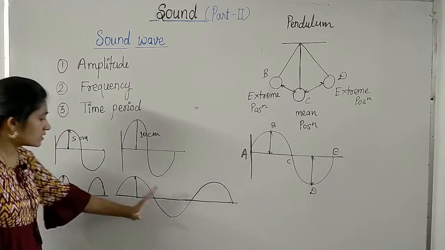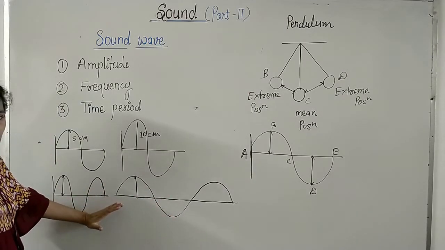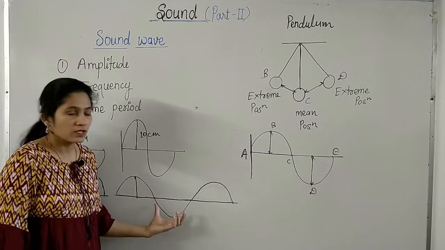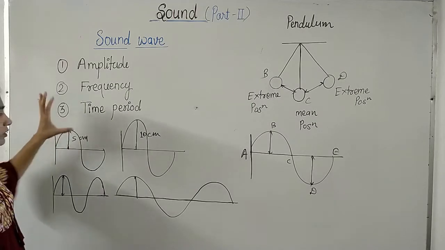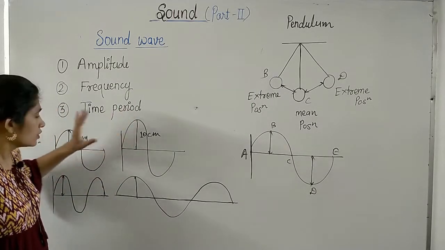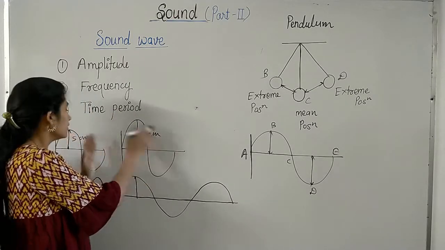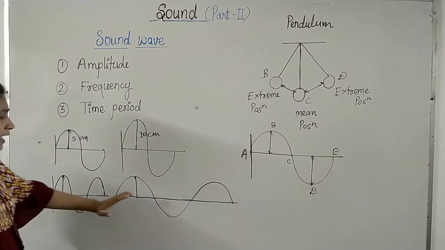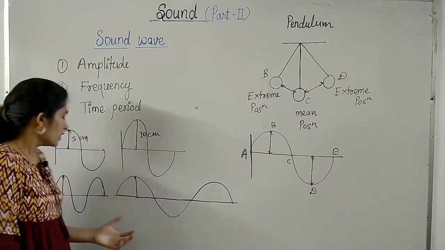This represents lower pitch and this represents higher pitch, because in this case frequency is more and here frequency is less. This is softer sound with less amplitude and this is louder sound with greater amplitude. So from a waveform you should be able to identify which sound is louder or softer or which sound has higher pitch.